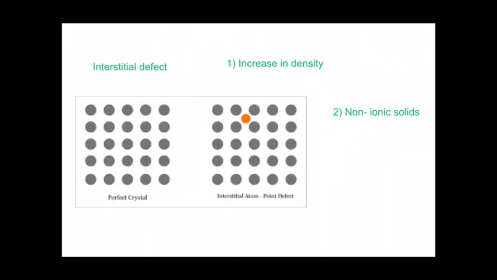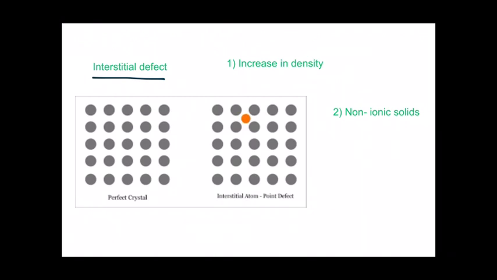The second type is known as interstitial defect. Lattice sites are the sites where the constituent particles are supposed to be present, whereas interstitial sites are the voids where there are no particles. Now, interstitial defect is the defect in which extra or additional particles are present at the interstitial sites.